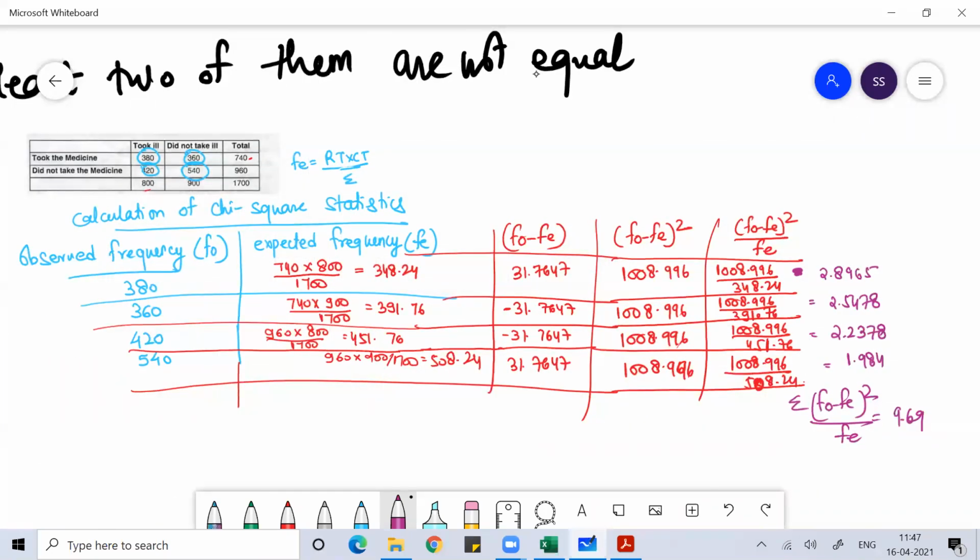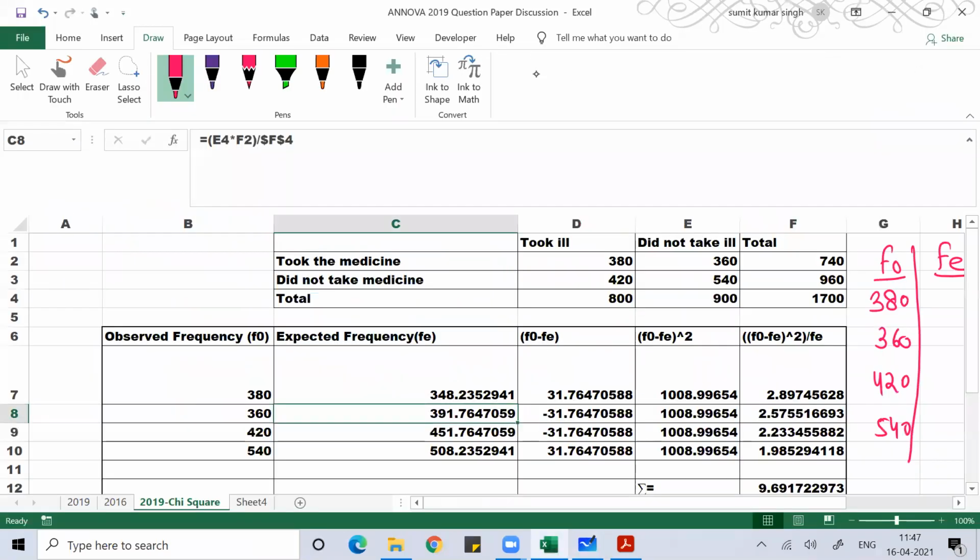So the observed frequency is the data given in the table. Find the expected frequency. The formula for expected frequency is row total into column total divided by the total value. With that you will find the expected frequency.